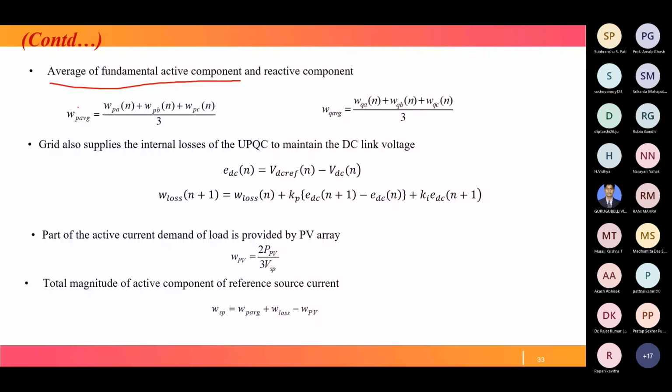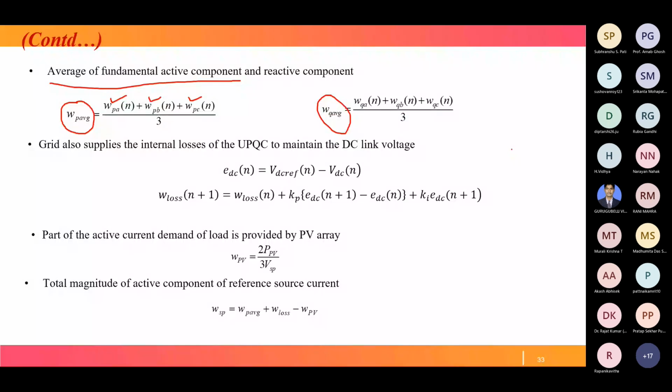Next, we have already discussed in the single phase case that IDC is the component required to maintain the DC link voltage while determining the source current. Similarly, in the three-phase case also, we have to give some weight for this DC link voltage maintenance. That part is W loss. There we wrote IDC or I loss; here we mention this as W loss. So W loss, how to find it?